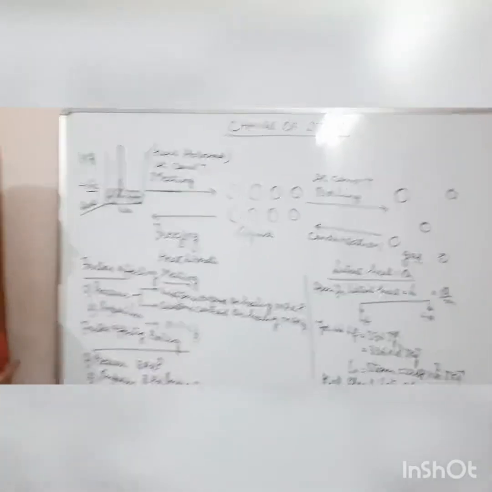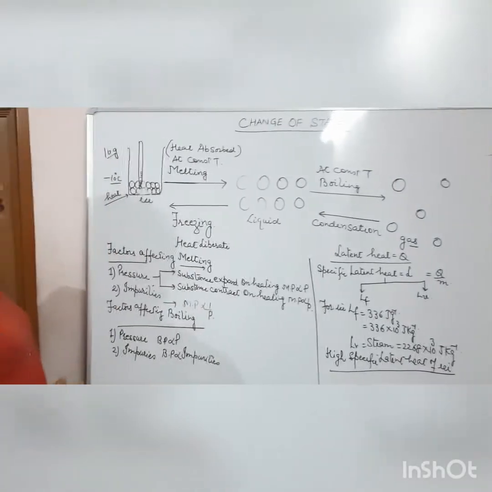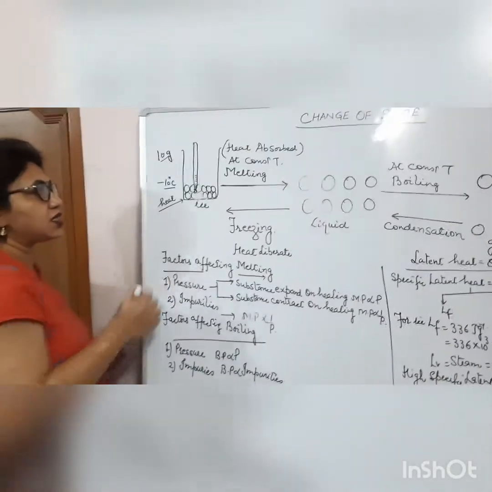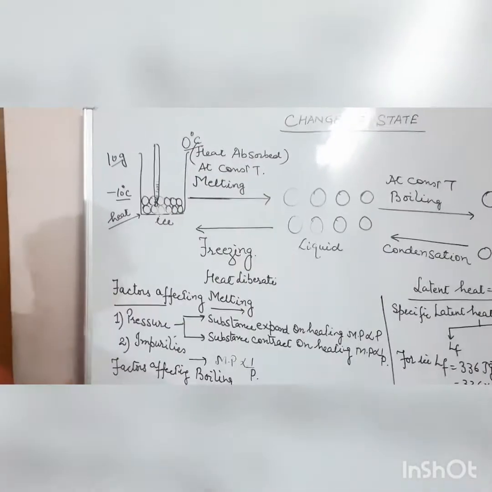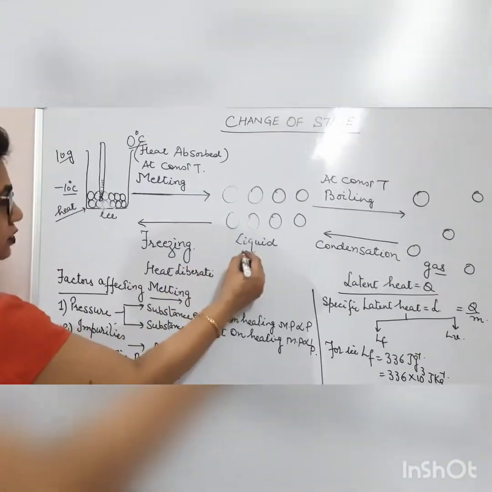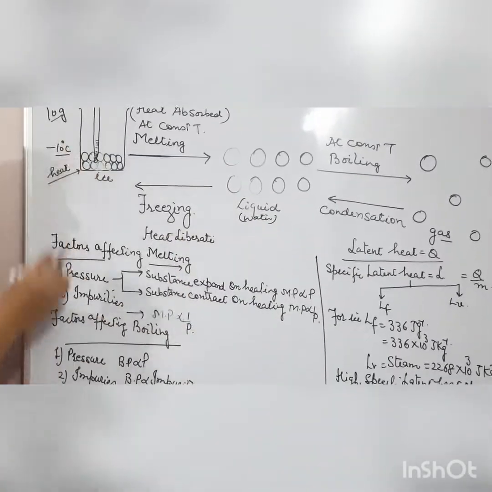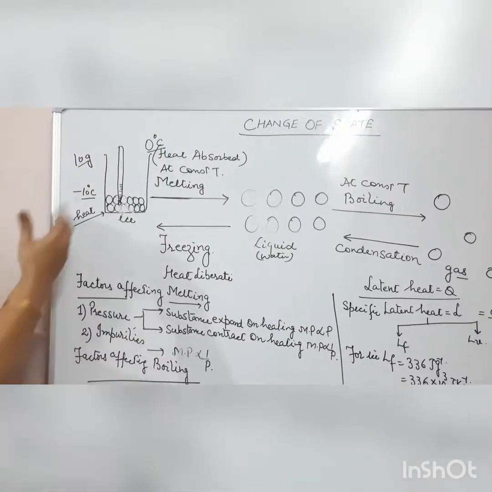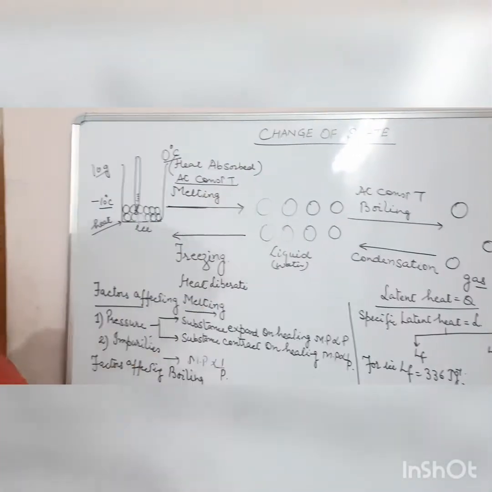So what happened at 0 degrees Celsius? We will concentrate there. When the whole 10 gram ice reaches 0 degrees Celsius, the ice will convert into water, but the temperature remains constant. You know this process is called melting. So very important, the temperature stays constant.